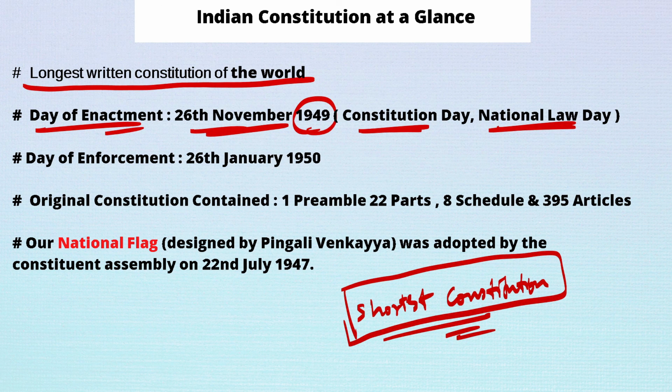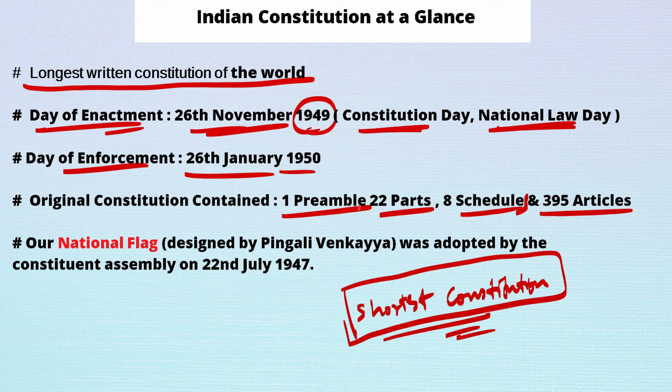And on 26 January 1950, the Constitution was implemented throughout India. So this is known as the Day of Enforcement. From this day, the Constitution was followed throughout India. When the Constitution was implemented, at that time there was one preamble, 22 parts, 8 schedules and 395 articles.